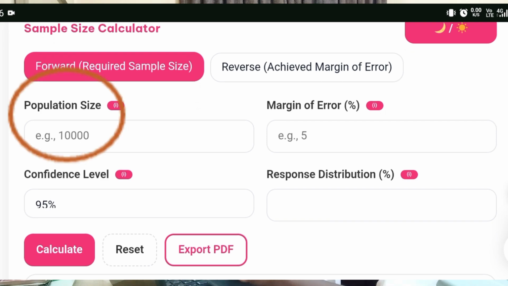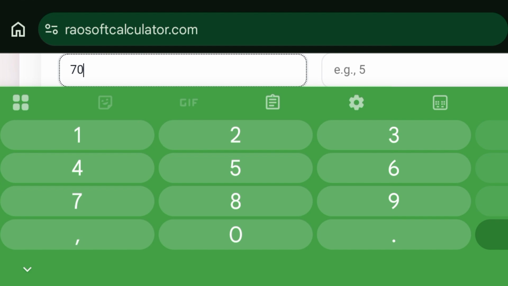Now this is simply the total number of your population and it's in this population that you intend to draw your sample size. So for example, let's say a hospital has 700 doctors. We are going to include 700 here.